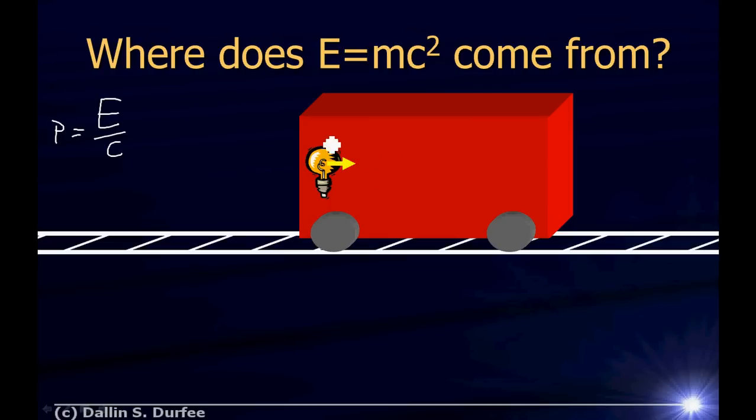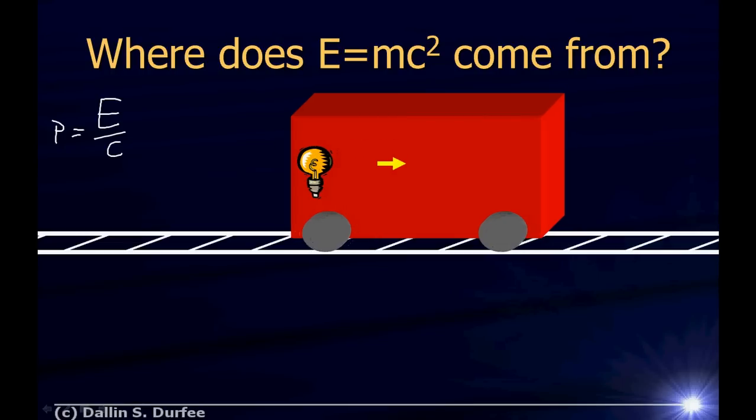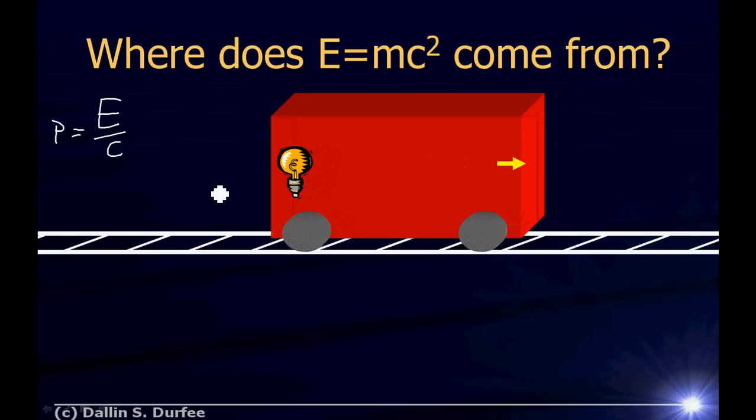So if this light starts flying off in this direction, that means it's carrying momentum. So conservation of momentum says that the train car then has to recoil in the opposite direction. Equal and opposite forces, equal and opposite momentum. And then the light hits the other side, gets absorbed, the train absorbs that momentum again, and the train car comes to a stop. So the light's gone. The light didn't exist. I made it, and then it disappeared. That light turned into heat or something. That energy was absorbed by this wall. But in the process, the train car moved a tiny, tiny little bit.